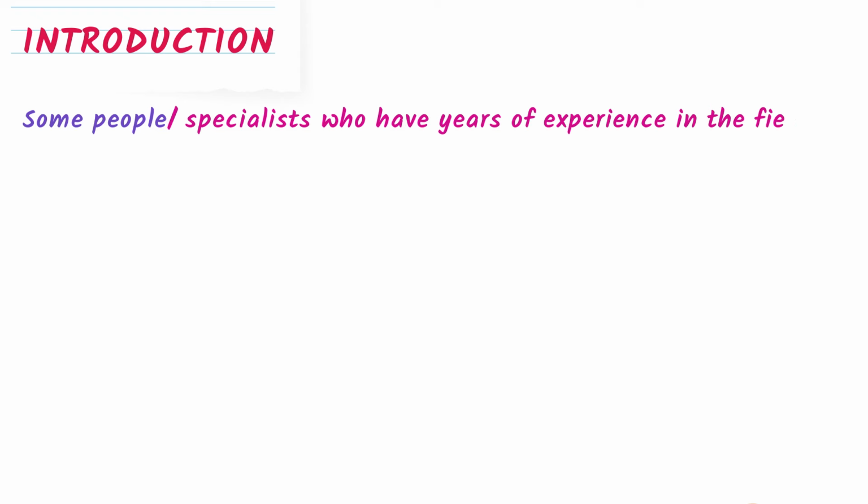So there are so many alternatives instead of people. It depends on the subject, on the topic of the essay. If we are referring to those people who are in the field of crime, we should write something about experts or specialists in the field of crime, instead of people. Now, what I write instead of people is this phrase: some specialists who have years of experience in the field of crime prevention